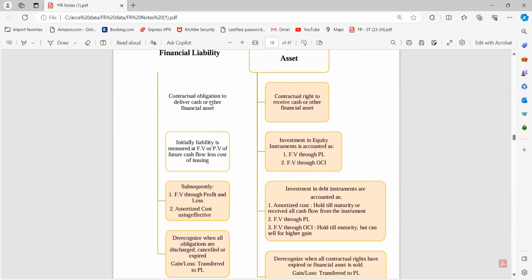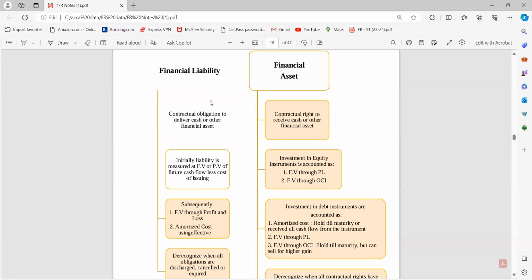So yes, let's start with financial asset first, right? So if I talk about it, what are financial assets? That is the contractual right to receive cash or other financial assets, like trade receivable, cash. These are some examples of financial assets. Yes, and I will get these assets under favorable conditions, and equity instrument or debt instrument of another entity. Basically, they are also covered under my financial assets definition.